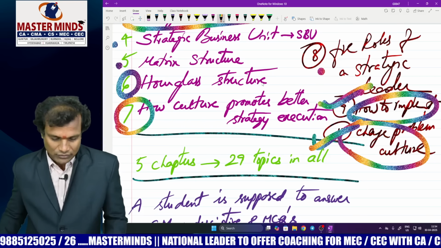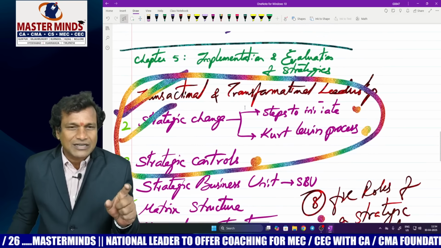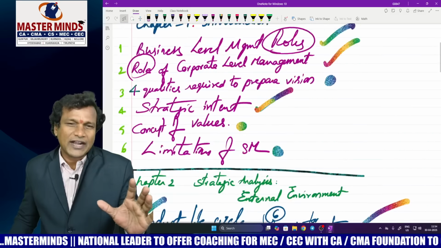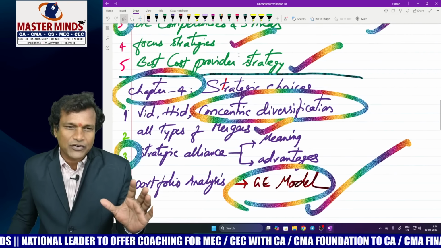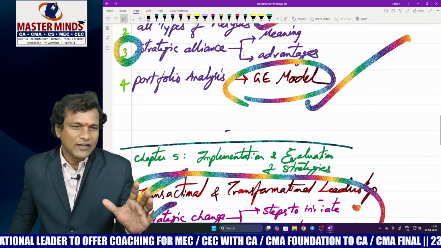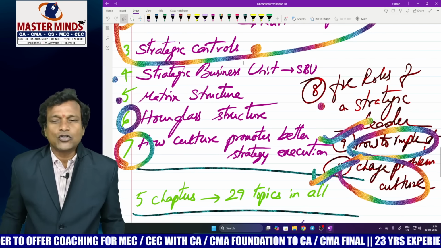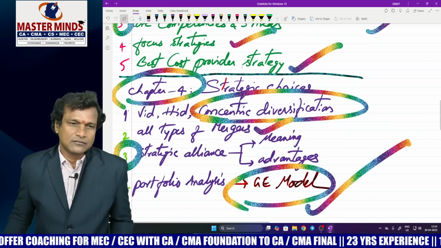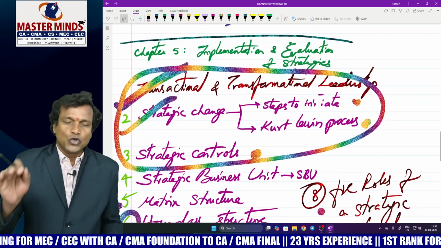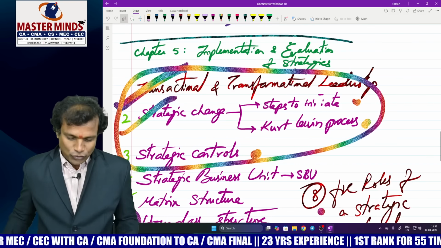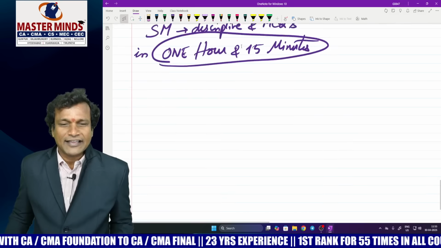Five roles of strategy. These are the list of 10 topics I have picked up from the lengthiest chapter, chapter number 5. If you add up all those things, 6 here, 8 here, 14 plus 7, 21 plus 4 or 5, 25, and thereafter 29 to 30 topics are there across the 5 chapters put together. Be good with these topics. You will answer the CA Inter SM May 2025 examination in great style.